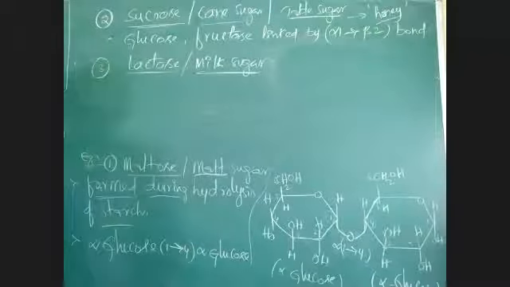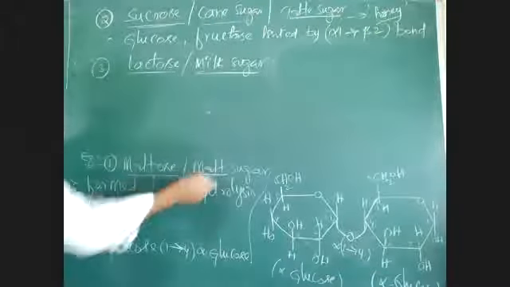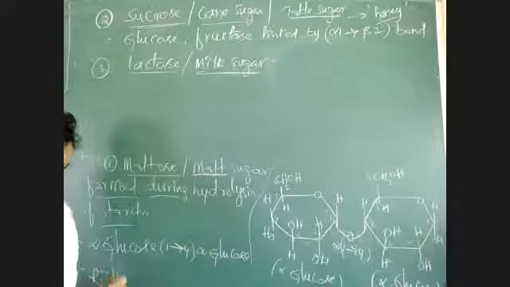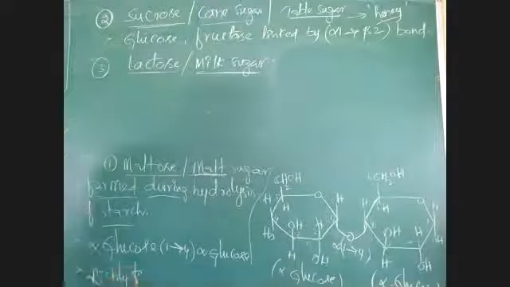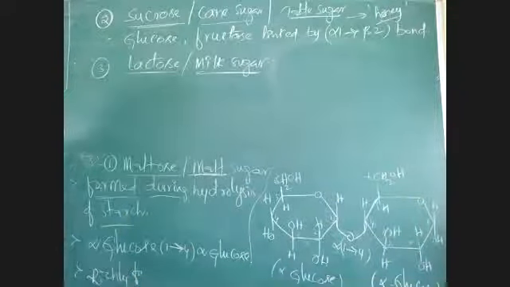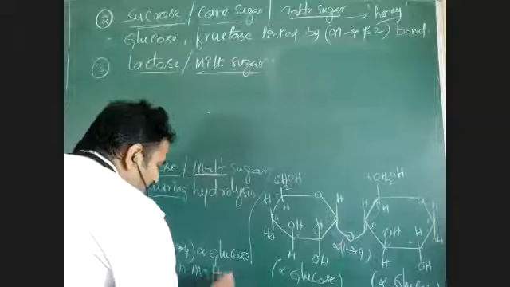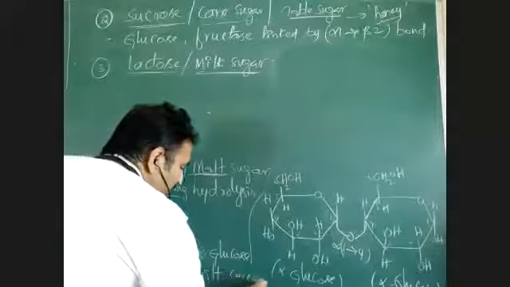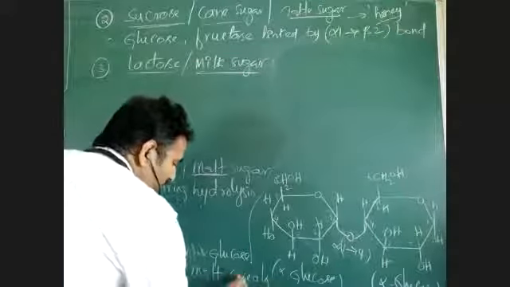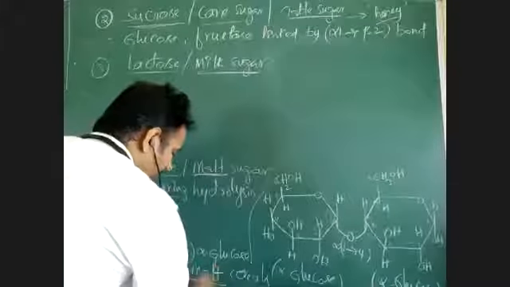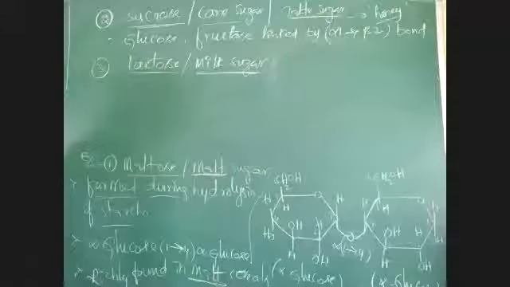Write that point: richly found in malt cereals. Malt, M-A-L-T.